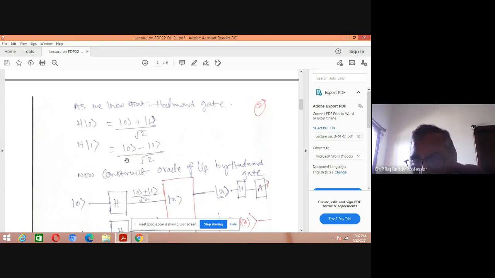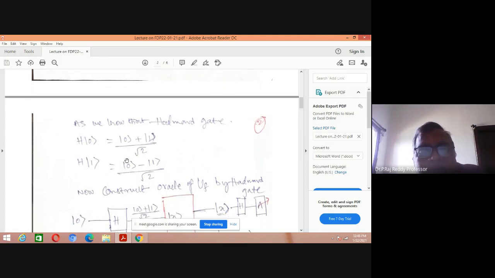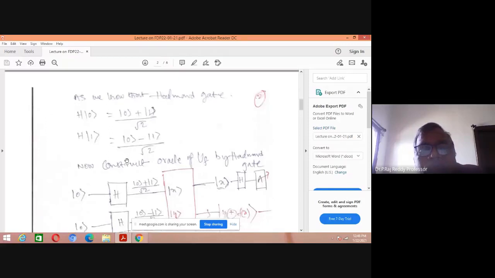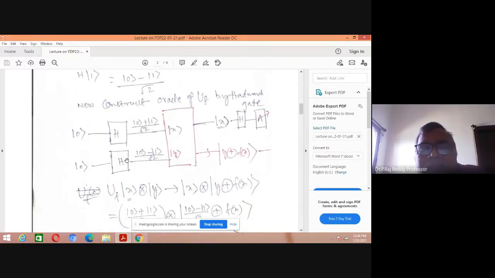So this is what you learn in Deutsch's algorithm. One is the construction of the mathematical function. The other one is, you have to know the Hadamard gates. With the help of the Hadamard gates, after knowing them, what you have to do is build up a black box or oracle. What is that here? See this.